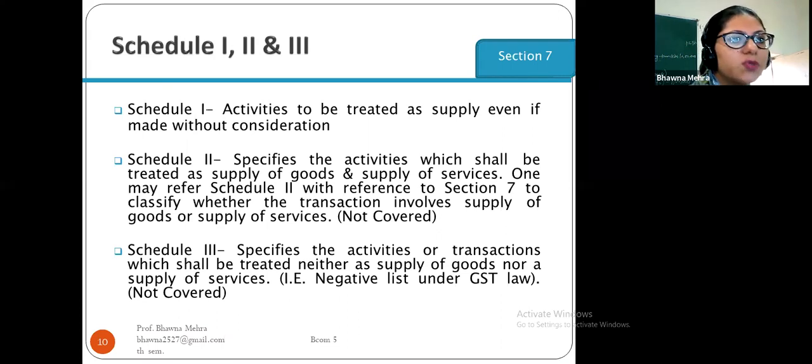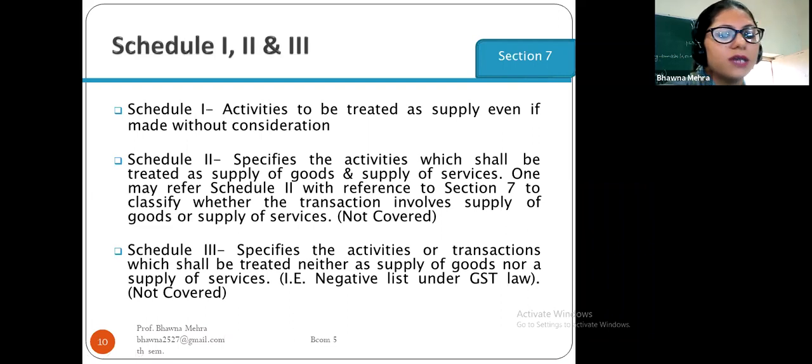Now come to Schedule 3. It specifies the activities or transactions which shall be treated neither as supply of goods nor as supply of services. So in Schedule 2, these activities are specified which shall be treated as supply of goods and services. One may refer to Schedule 2 with reference to Section 7 to classify whether the transaction involves the supply of goods or services. According to Schedule 3, the activities specified under Schedule 3 are not treated as the supply of goods nor the supply of services. So this is all about Schedule 1, 2 and 3.